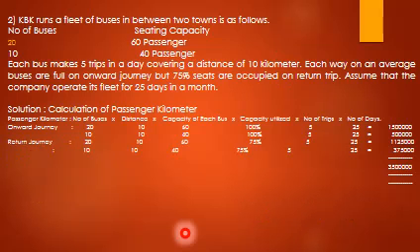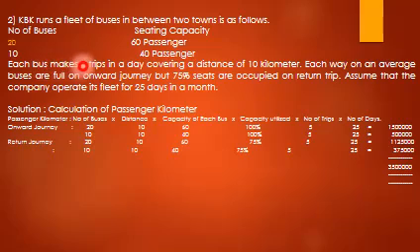We look into another one. KBK runs a fleet of buses between two towns as follows: number of buses 20 and 10, sitting capacity 60 passengers and 40 passengers.